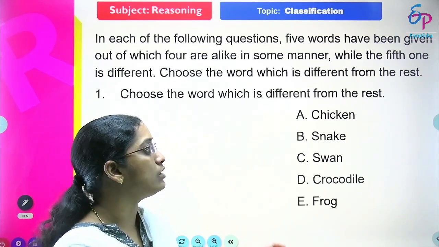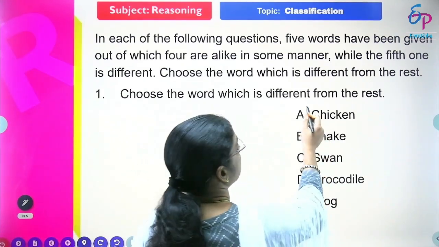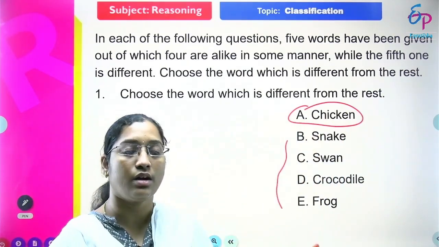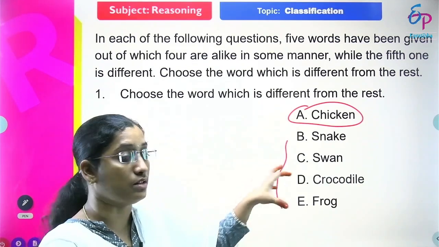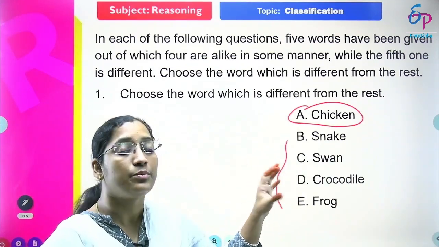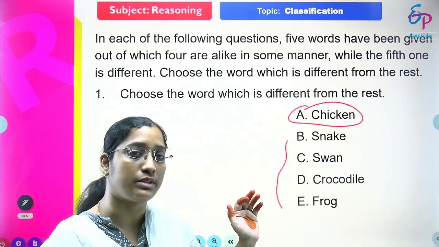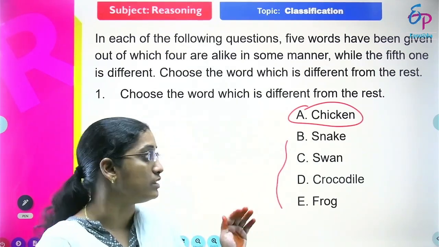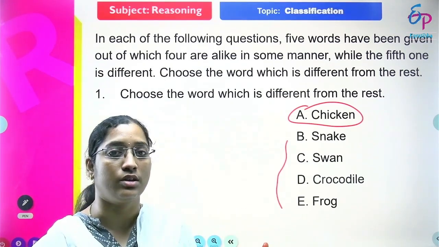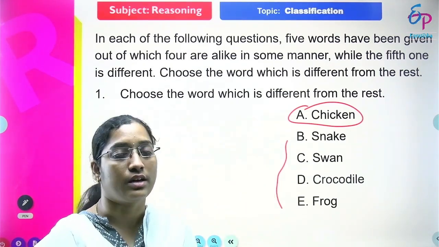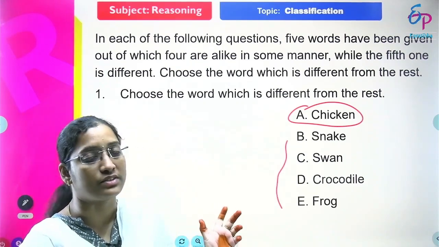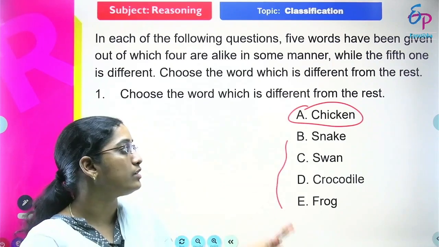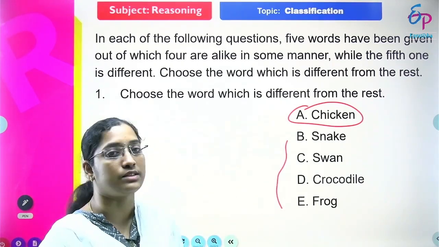That means out of these 5, except chicken, the remaining 4 stay in water or outside of water also. These 4 live in water sometimes and sometimes on earth also. But chicken is not like that. Chicken lives on earth only, not in water. So these four have the same type of property, but only chicken does not have that. So our answer for this question is chicken.